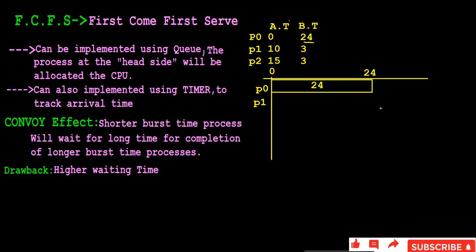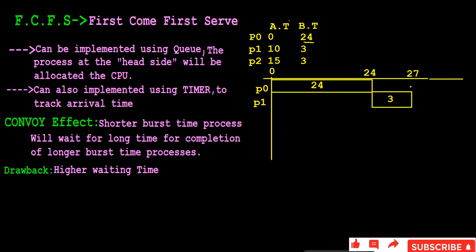It starts after P0 has finished, right? P0 finished at the 24th second, so P1 will start. It will execute for only 3 seconds, because it requires only 3 seconds. So when will it finish? After 3 seconds, meaning 24 plus 3, at the 27th second it will finish the execution, right?